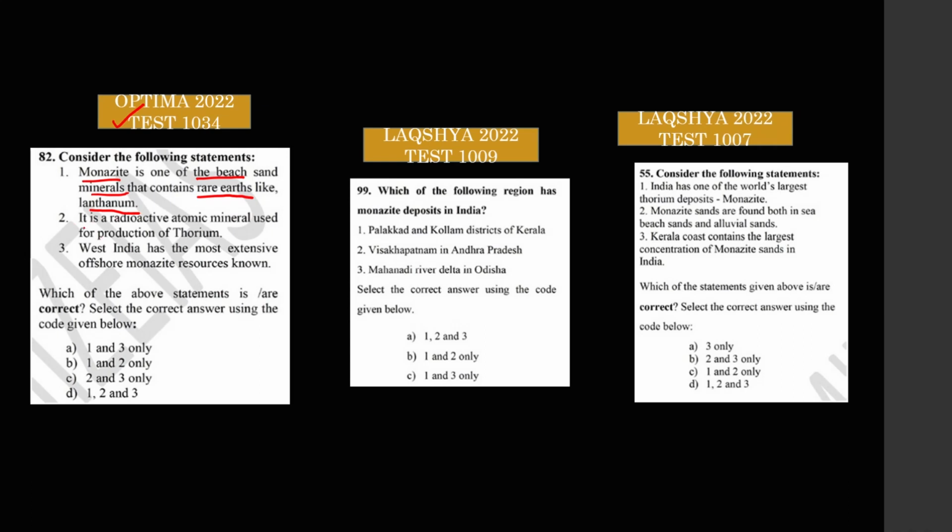Statement 2 says that it is a radioactive mineral which is basically used for production of thorium. And statement 3 says West India has the most extensive offshore monazite resources. This was my Lakshya 2022 Optima test number 1034 question, and you can see this UPSC question.